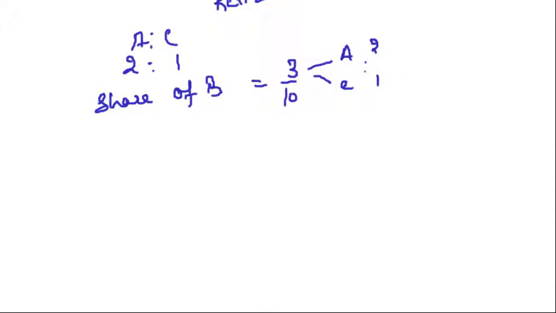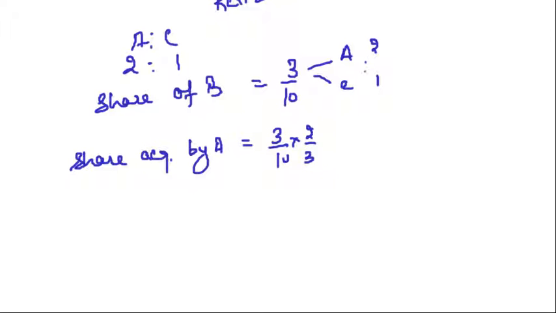Let's talk about A. Share acquired by A: out of the total share of 3/10, 2/3 is taken by A. So we are left with 2/10. What is the new share of A?